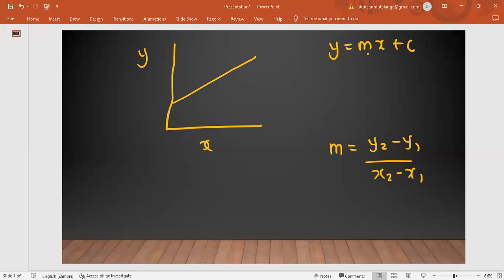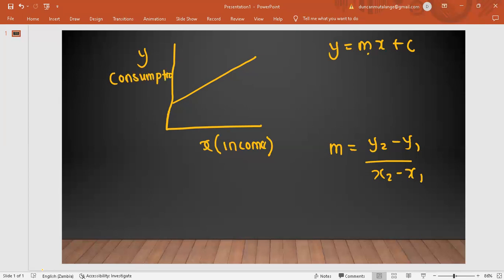Now here, the same principle, everything being the same, we are just going to change some variables. Where there is the x-axis, we're going to put our income. I'll talk about what is known as disposable income, but for now, let's just take it as income. In our y-axis, we're going to replace y and put consumption there.